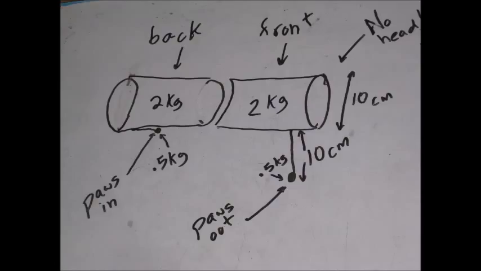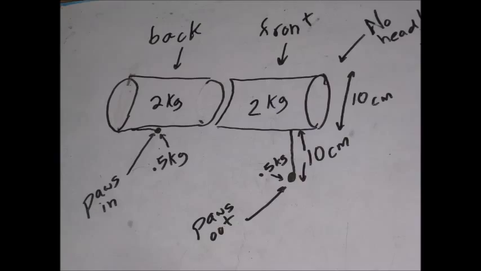We'll simplify Ginger's anatomy. Her front and back are each just a tube. She has no head. Each tube is 10 centimeters diameter and weighs 2 kilograms. Each tube has 2 paws attached to it, of which I've only drawn one. Each paw weighs half a kilogram and can either be tucked next to Ginger's body or stretched to be 10 centimeters away if she wants. I drew her front paw stretched.